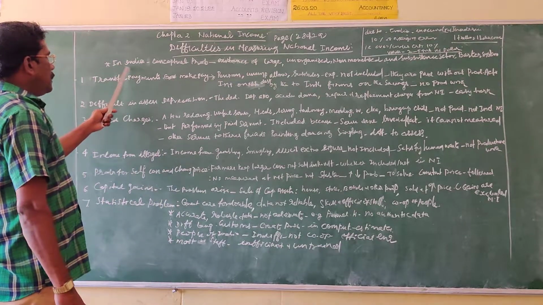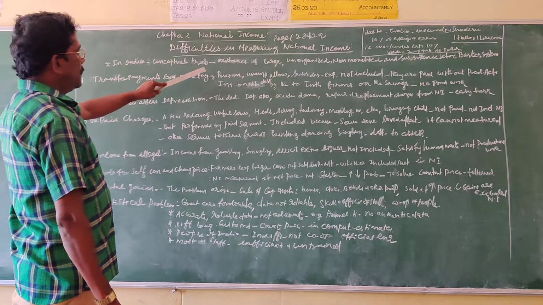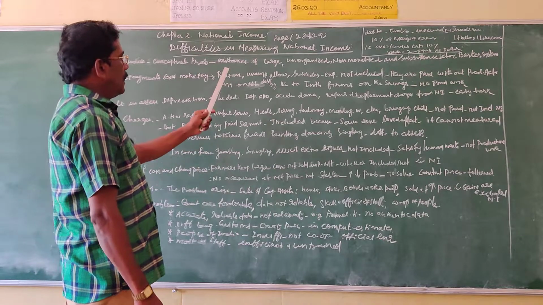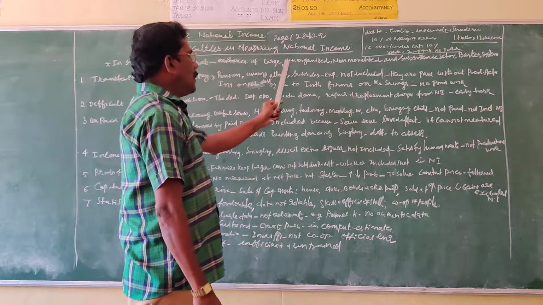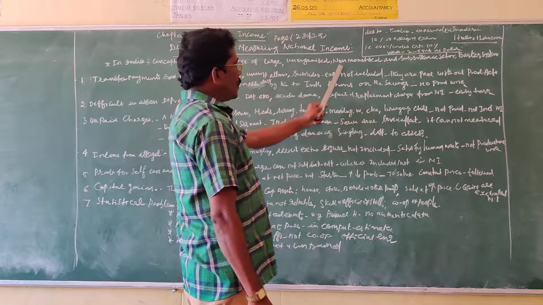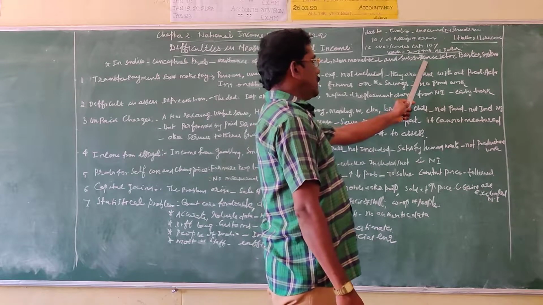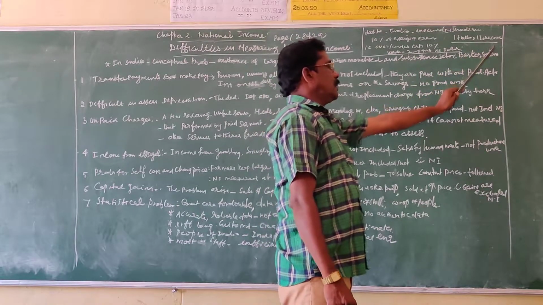So in India, there are conceptual problems in measuring national income because of the existence of large unorganized sectors, non-monetized and subsistence sectors, and the prevailing barter system.